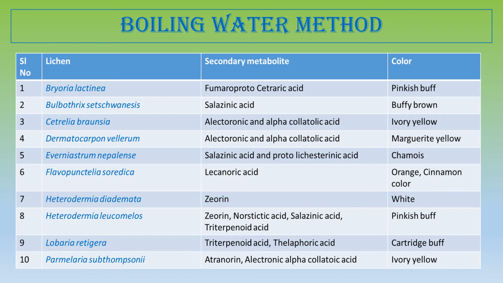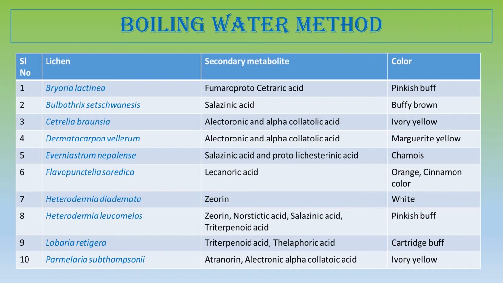Now next is Flavopunctelia soredica. This foliose lichen is a very ruderal lichen. It is mostly found along roadside trees, tree trunks, and even in open forest areas. So this Flavopunctelia soredica produces orange color or cinnamon color depending on the boiling water method. Next is Heterodermia diademata. This produces a white color by the boiling water method.